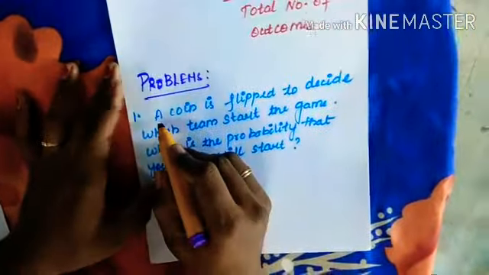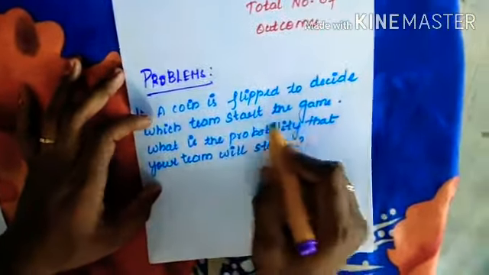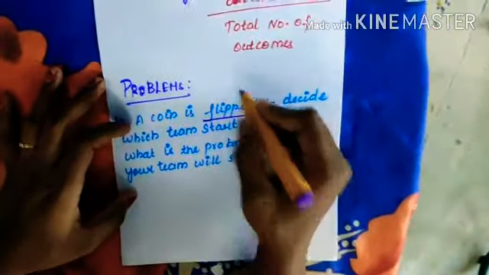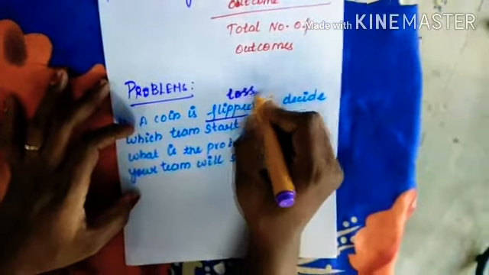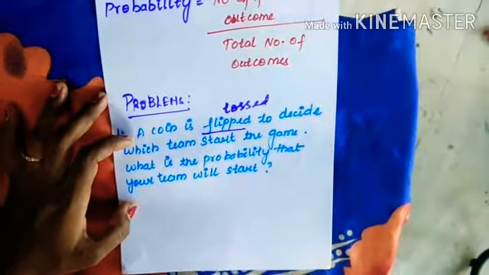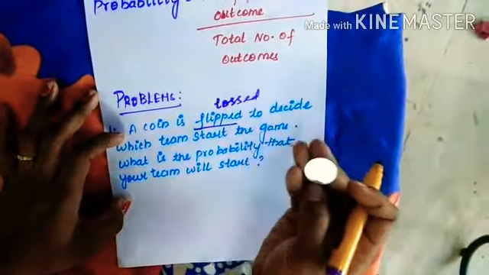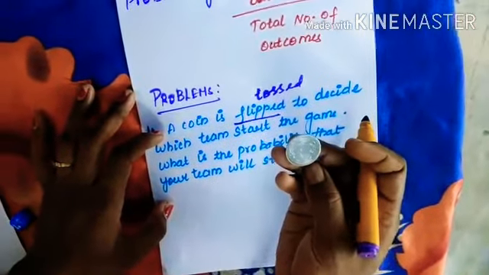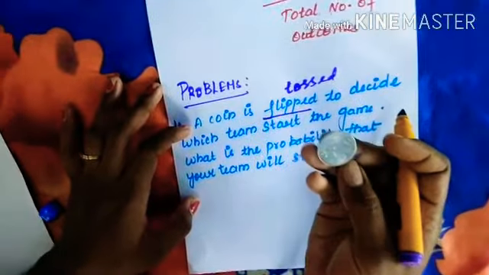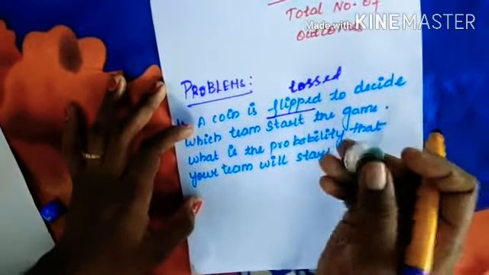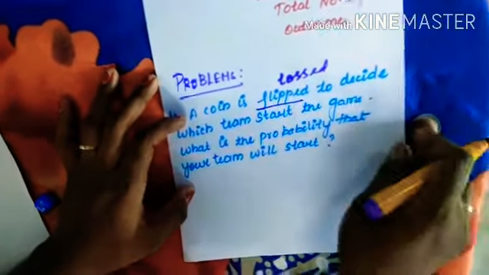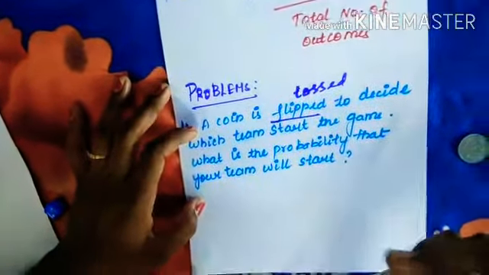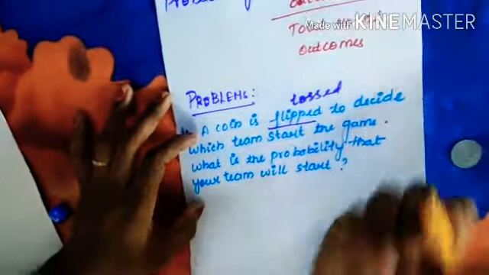A coin is flipped to decide which team starts the game. What is the probability that your team will start? Flipped means nothing but tossed. In cricket, we can see they toss the coin to see which team is going to start the batting. Similarly here, a coin is tossed to decide which team will start the game.